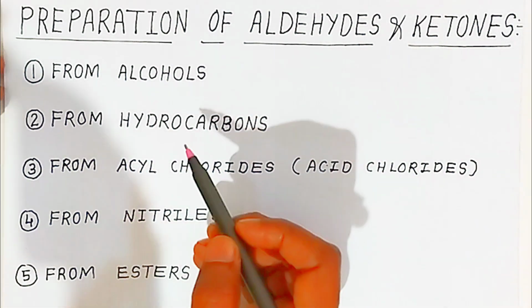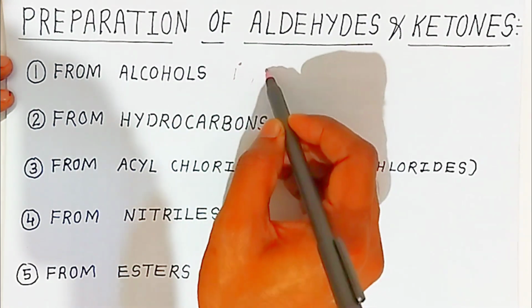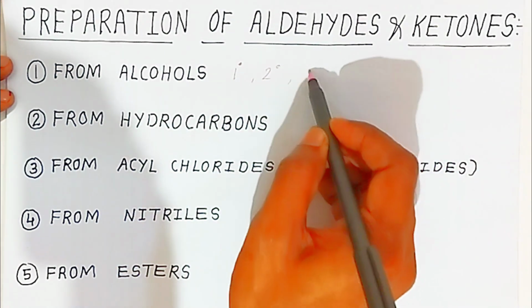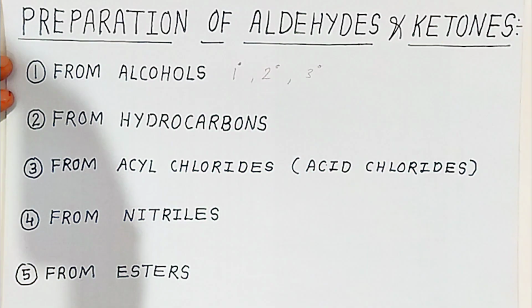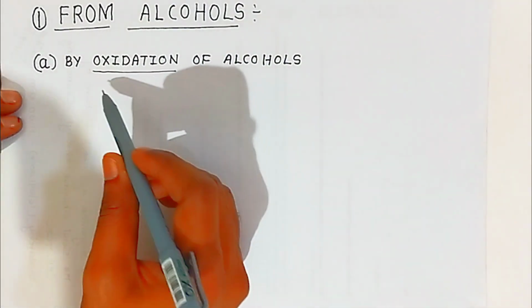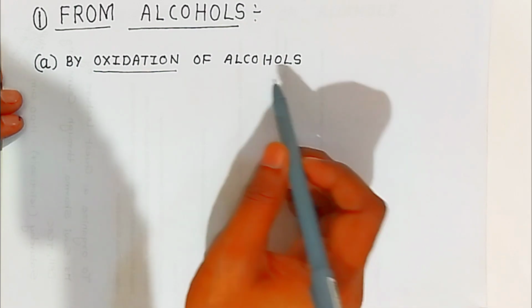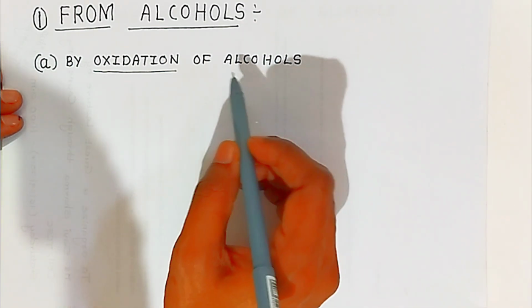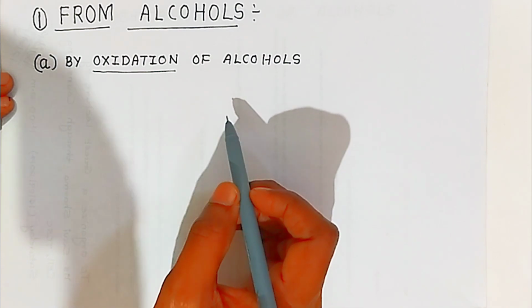Students, alcohols are of first degree, second degree and third degree. We are going to use first degree and second degree alcohols to prepare aldehydes and ketones. Then from hydrocarbons, acyl chloride, nitriles and esters. From alcohols, by oxidation of alcohols, you will get aldehydes and ketones. Here we are going to use first degree alcohol first.